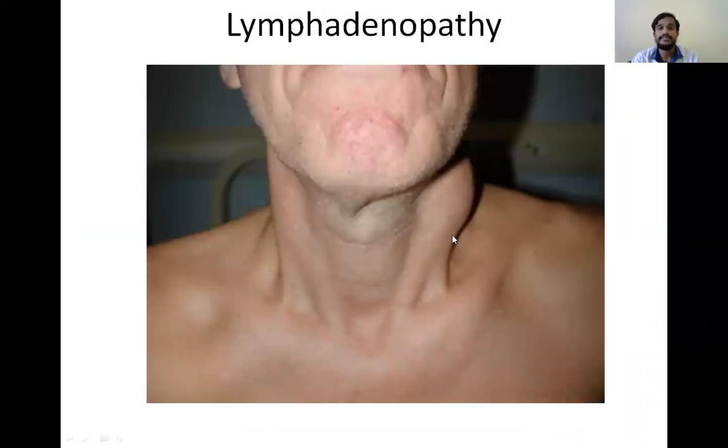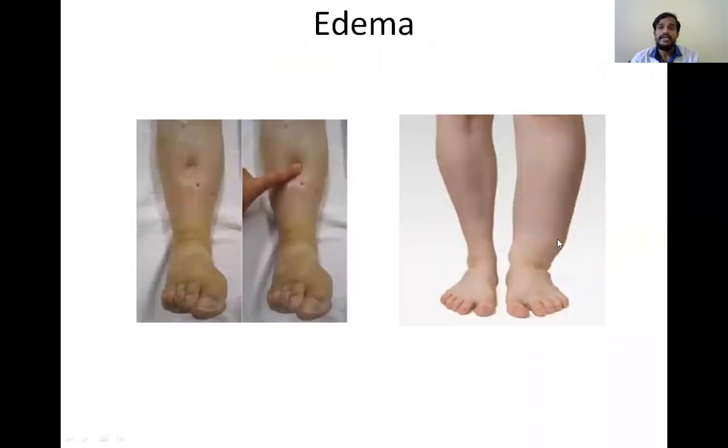Lymphedema. So here you can see the lymphedema. Lymph nodes are enlarged. And edema. Edema means the accumulation of fluid. Swelling due to accumulation of fluid is known as edema. So edema can be unilateral, affecting one side, or it can be bilateral, affecting both the legs. And edema can be pitting or non-pitting.